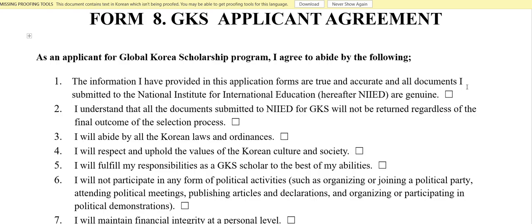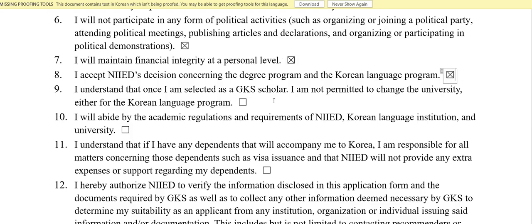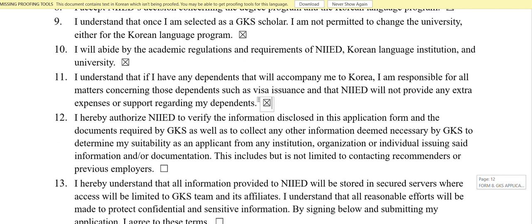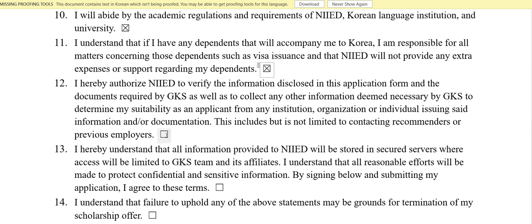Here you just have to check this. You can just read it. Don't forget to check every box. It's just simple things, you can just study this. Check everything, every box. Don't forget. If you miss any box, you can check it with a pen later when you find it.